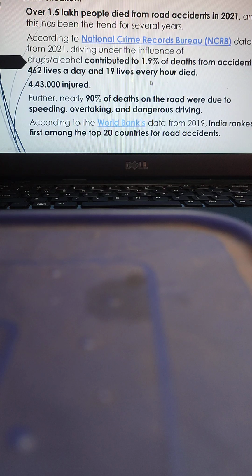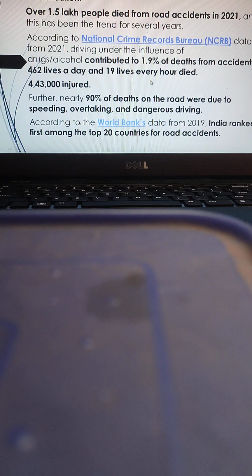See, as far as the current scenario of accidents is concerned, over 1.5 lakh people die from road accidents almost every year in India. And this has been the trend for several years.